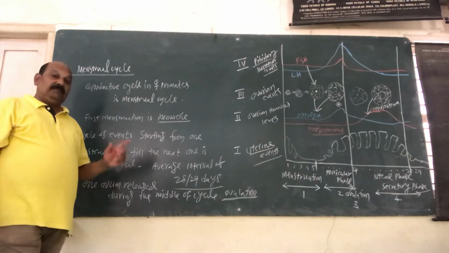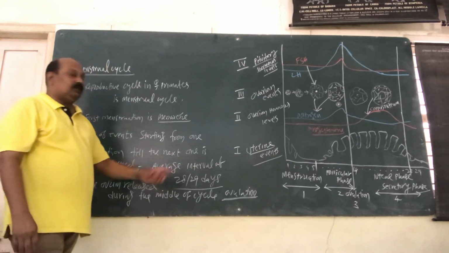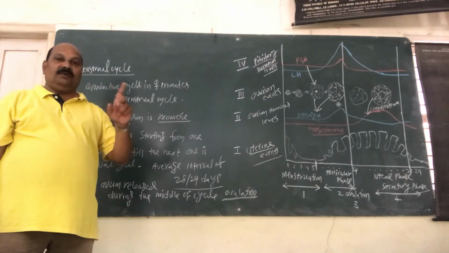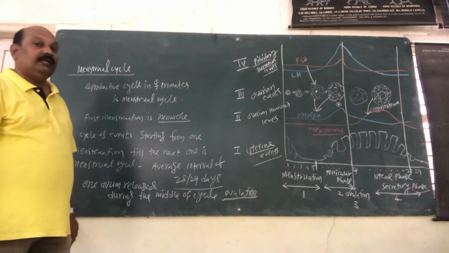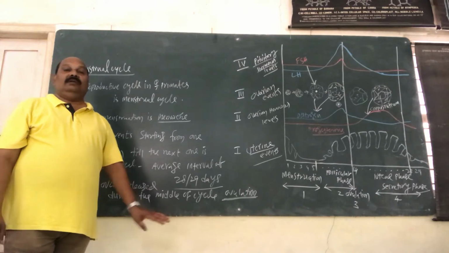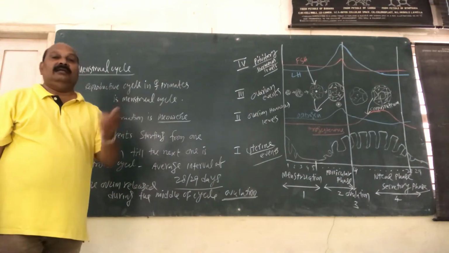It is repeated at an average interval of 28 to 29 days. That means the cycle keeps repeating at a particular interval of average 28 to 29 days. So this is the average cyclic period of the human female. That means once in 28 days the cycle is repeated.